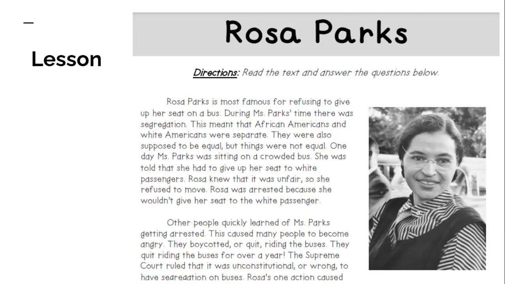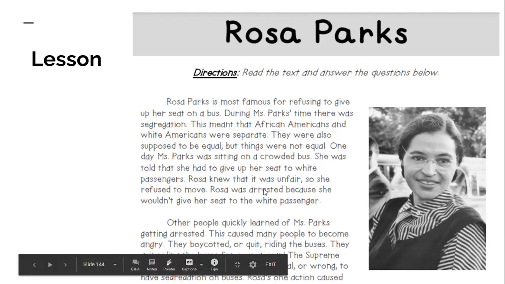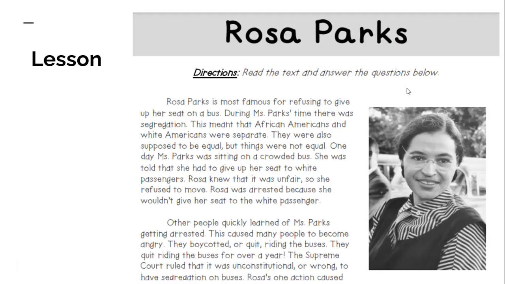Other people quickly learned of Miss Parks getting arrested. This caused many people to become angry. They boycotted, or quit riding the bus. They quit riding the bus for over a year. The Supreme Court ruled that it was unconstitutional, or wrong, to have segregation on buses.